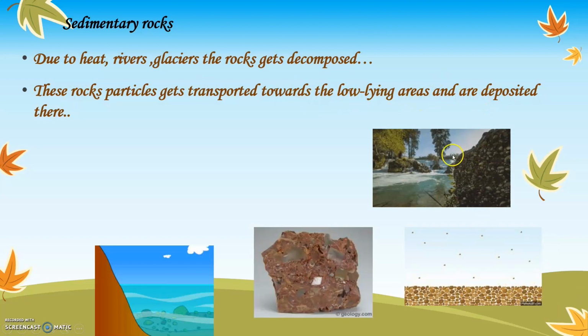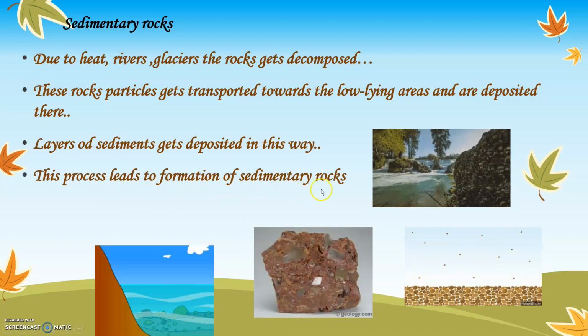You can see over here, rivers are flowing. When the rivers are flowing, they carry a lot of small stones or pebbles along with them. These small pebbles or small colorful stones get carried away by the rivers and get deposited in one area. These stones, when they stay in one place, form a layer. You can see the layers are formed one on top of the other, and such rocks are called sedimentary rocks. Layers of sediments get deposited in this way, and this process leads to formation of sedimentary rocks.